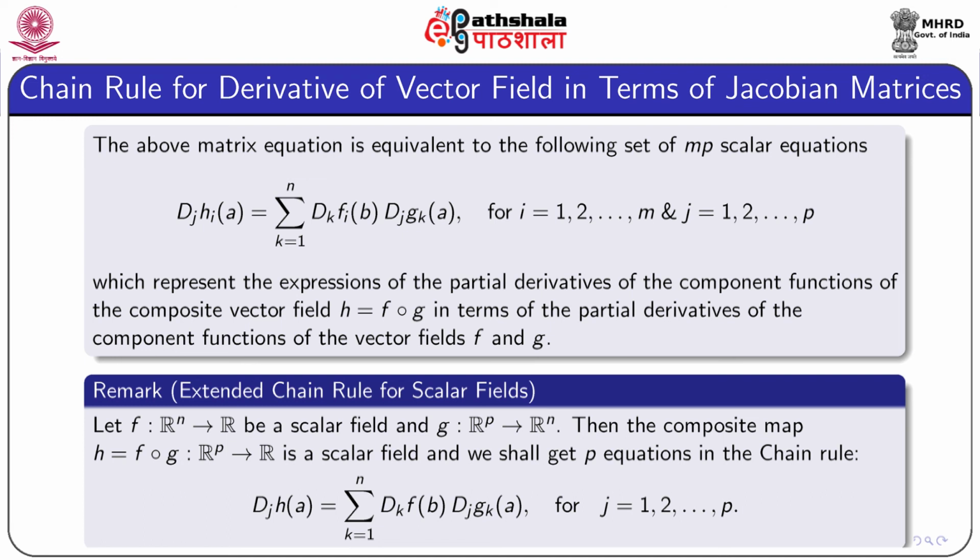From this result, we can deduce the chain rule for scalar fields also. Let F from Rn to R be a scalar field and G from Rp to Rn, that is G is a vector field. Then the composite map H equal to F compose G from Rp to R is a scalar field defined on Rp, and for this we get p equations in the chain rule. Those are Dj H A equal to summation k equal to 1 to n Dk F B Dj Gk A, for every j starting from 1 and ending at p.